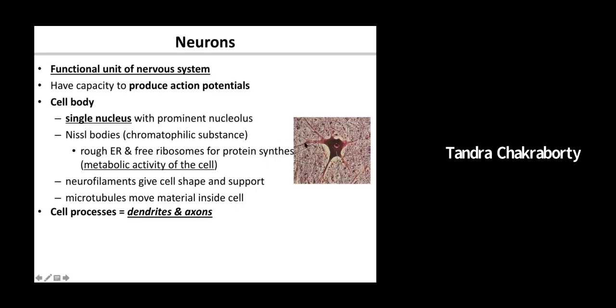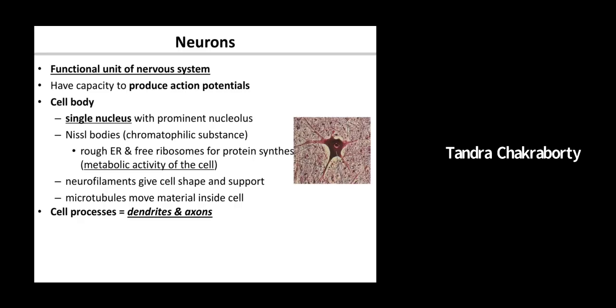So if you look in here, I have another picture in the next slide, but if you look in here, this is a neuron, and in the center you can see there is a single prominent nucleus with a nucleolus, and surrounding this structure there is purple colored structure which is called the Nissl bodies. So what are Nissl bodies? Nissl bodies are rough endoplasmic reticulum. Okay, in neurons, this rough endoplasmic reticulum is called Nissl bodies.